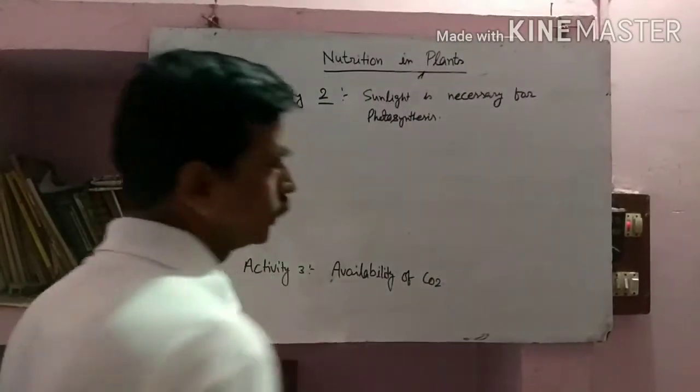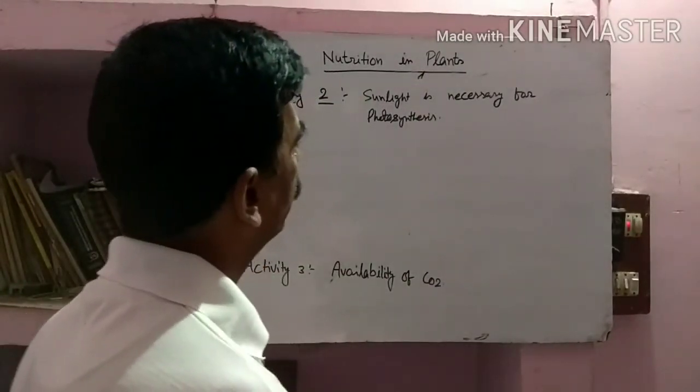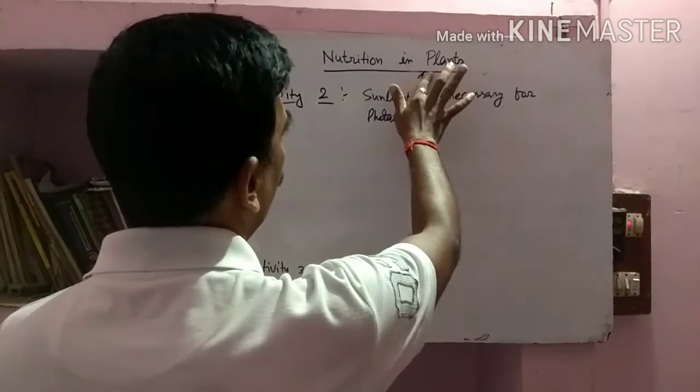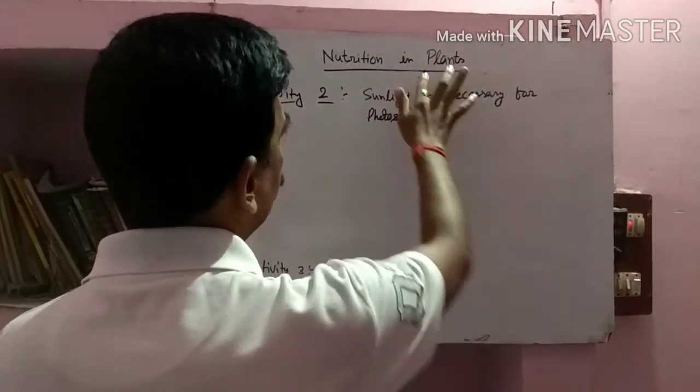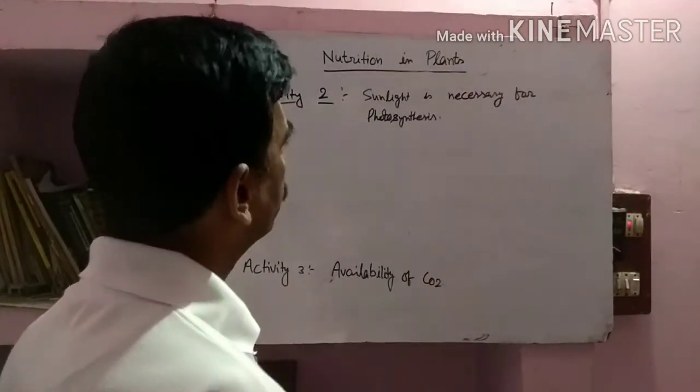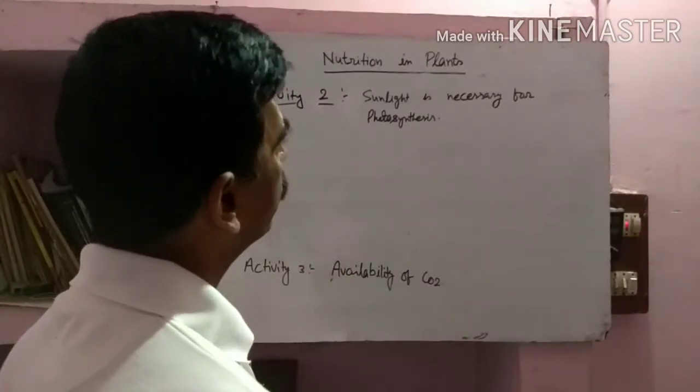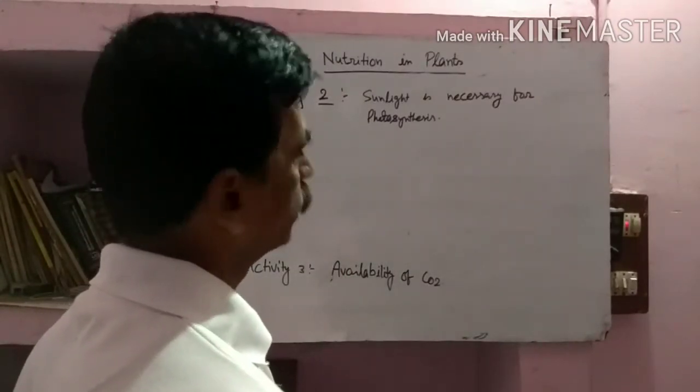Look here, by the second activity, we can see that sunlight is necessary for photosynthesis. The first activity shows that in photosynthesis, the plant produces starch, and the second activity shows that sunlight is necessary for photosynthesis.